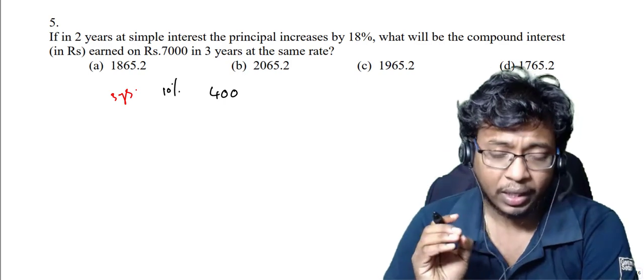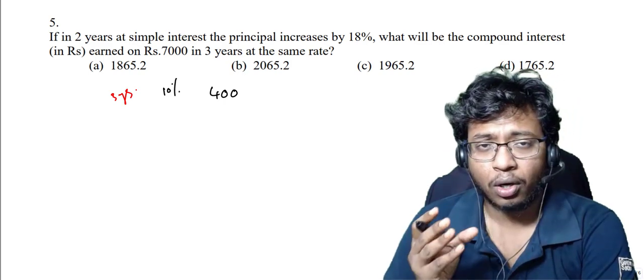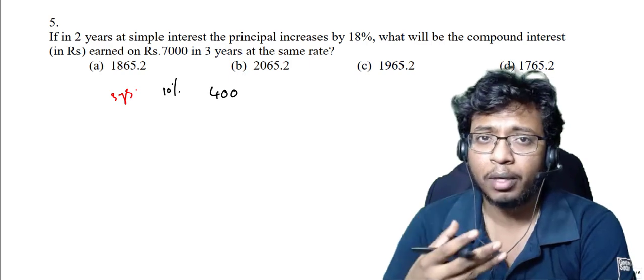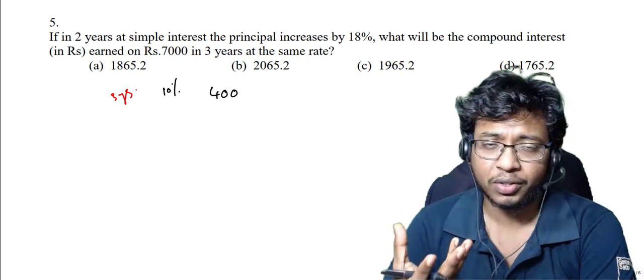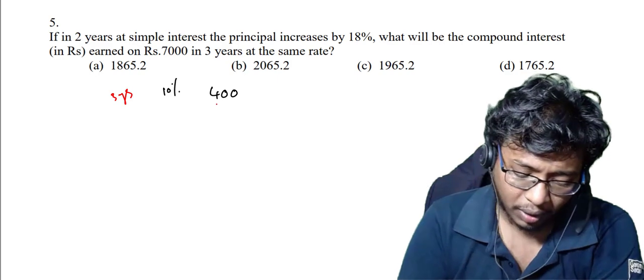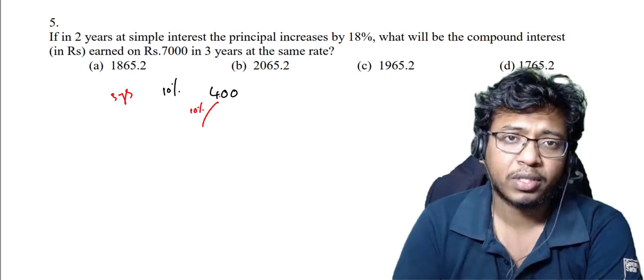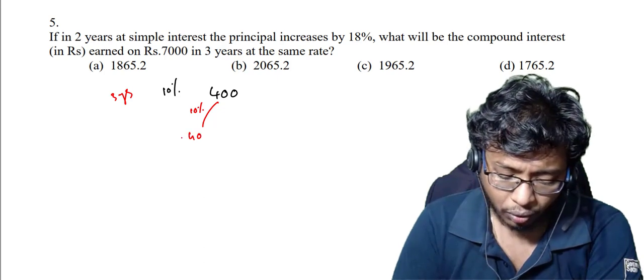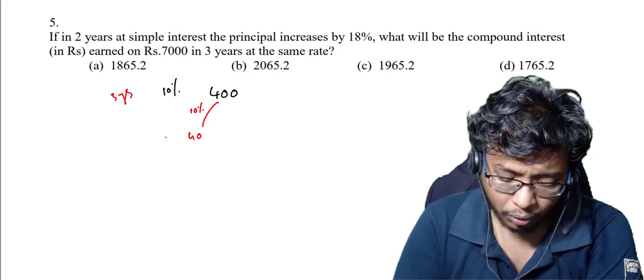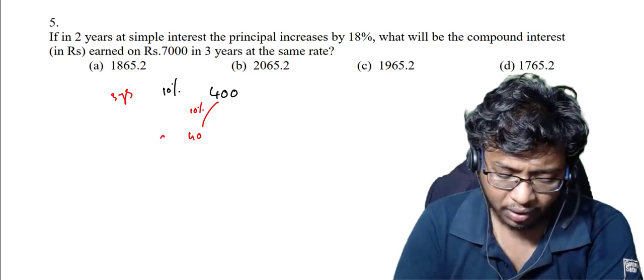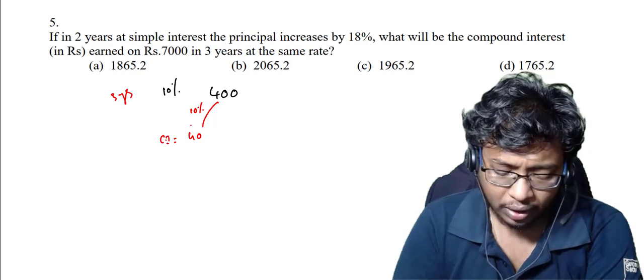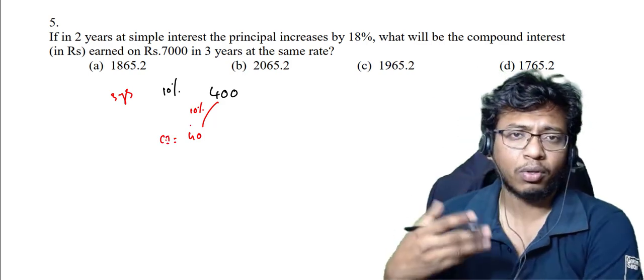That means 10% per annum for 3 years, and at the end of every year I pay my compound interest. So I'm paying my interest for 3 years. In the first year there is an interest of 10%. So what is 10% of 400? That means it will be 40. This will be my compound interest, or I can simply say interest. Let it be compound interest. So in the first year, simple interest will be equal to compound interest.